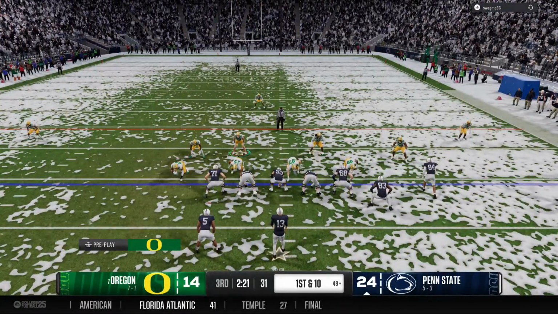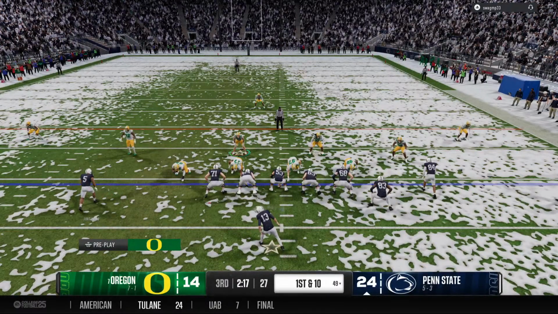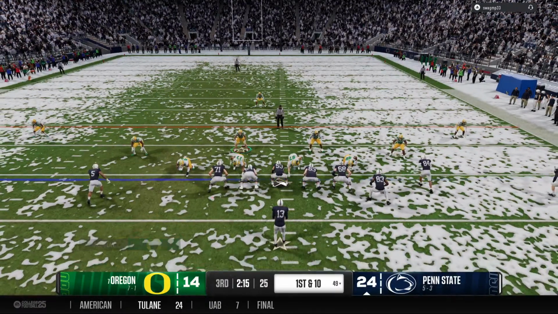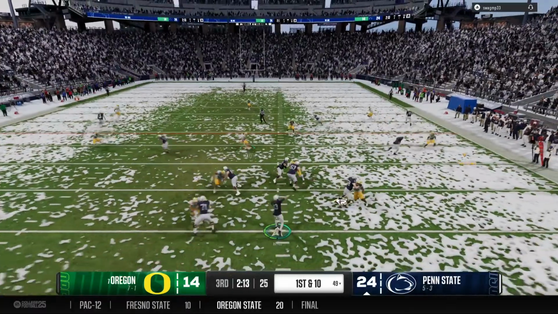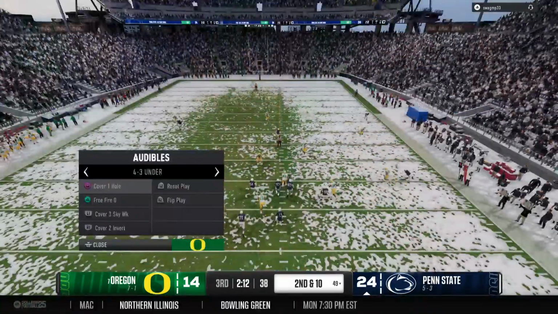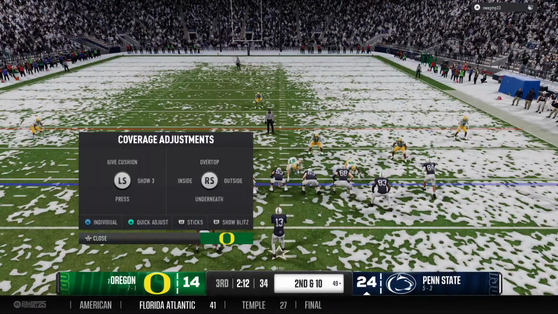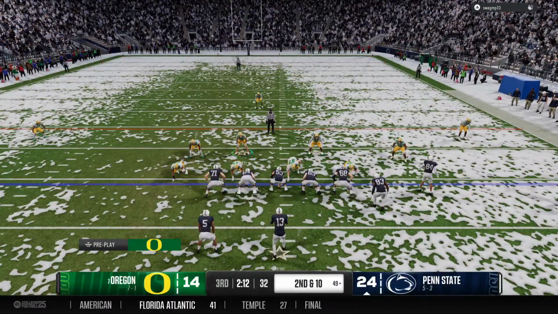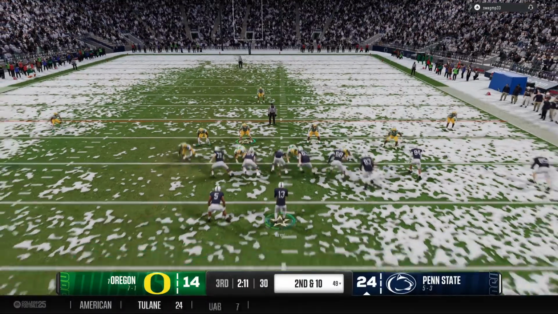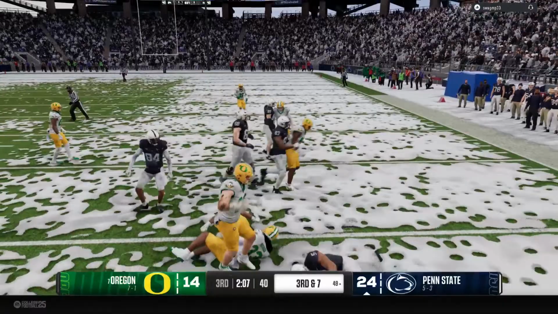They gobbled up a ton of yardage to open this drive, and now in business near midfield at the 49. Give cushion. They'll throw it on first down. Incomplete, and very lucky that one wasn't picked off. And man, could they have used that? It'll be second down. This quarterback is so lucky that ball wasn't picked off. Of course, he threw a pick on the last drive, and this one the defender dropped. This quarterback's got to get his act together.